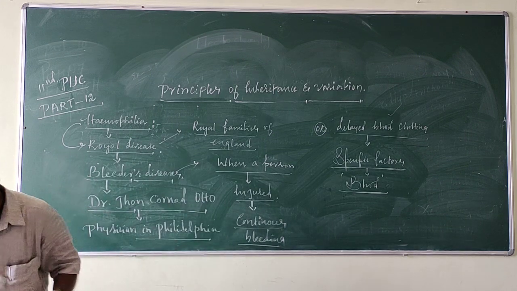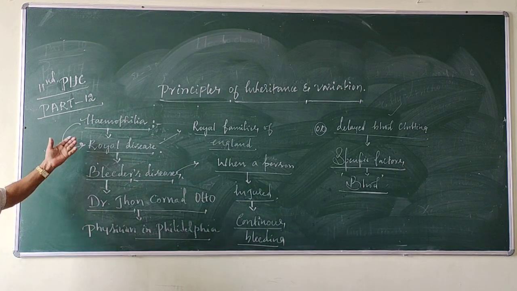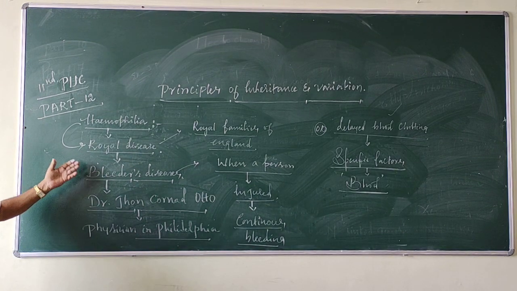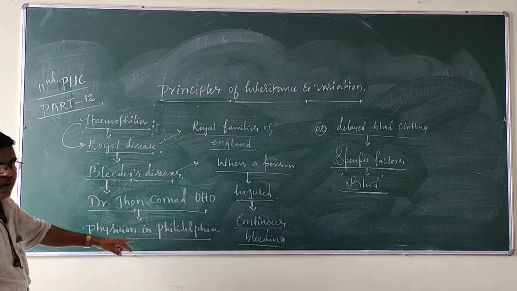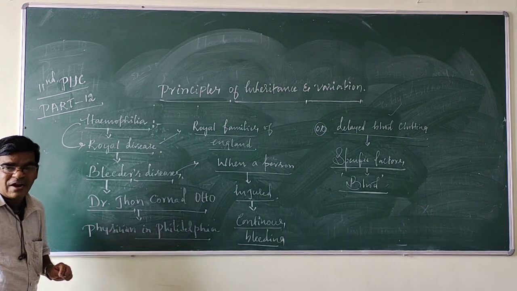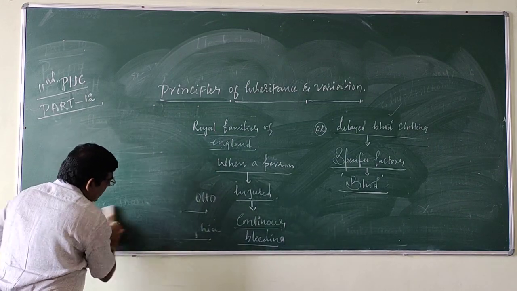Clear? Next concept. Hemophilia is called royal disease or bleeder's disease. Very first, it was discovered by Dr. John Barnard Otto, a physician in Philadelphia. Okay. Next one is types of hemophilia.